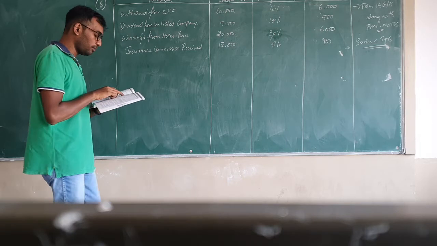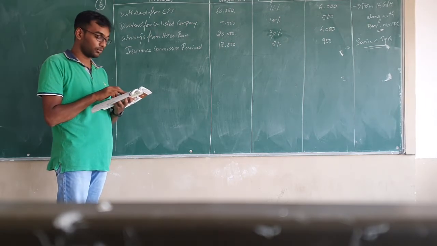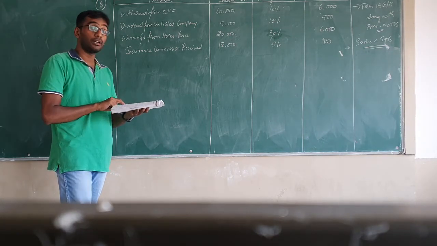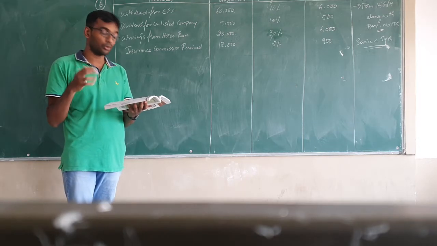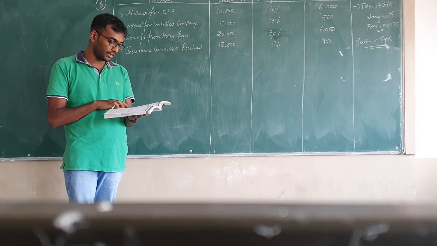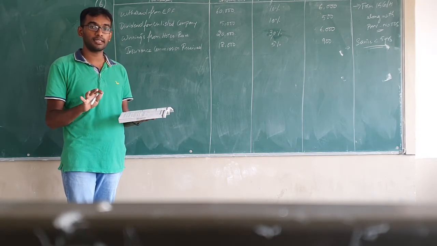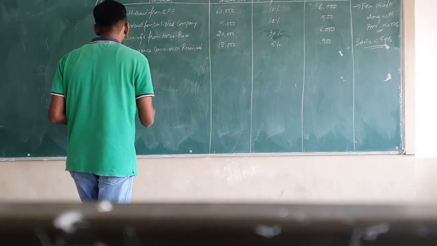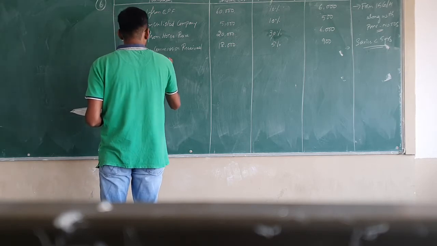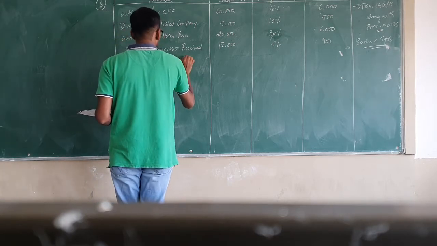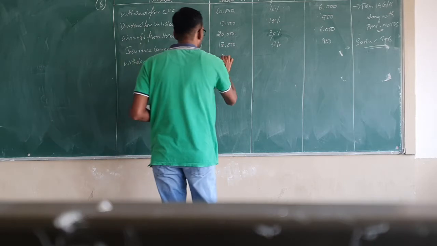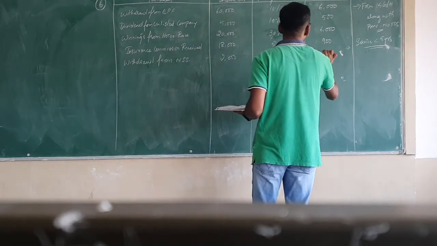Then withdrawal from NSS, National Savings Scheme. How much have they given? 2,000 rupees has been withdrawn. Only if the withdrawal amount is more than 2,500 will TDS be applicable. So here, since the amount is less than 2,500, that is only 2,000, there will be no TDS deducted. But anyway, we have to show it in the problem. So write down withdrawal from National Savings Certificate. They have withdrawn 2,000 rupees. So TDS is not applicable, it is exempt.